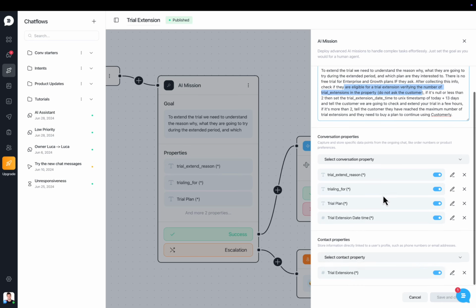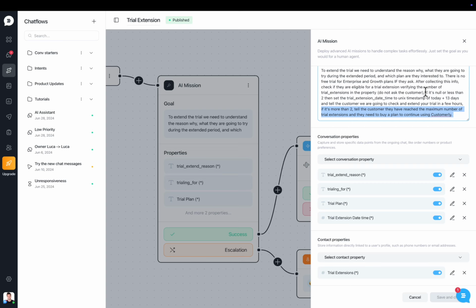You remember this was a contact property in my profile, with trial extension set to 2 because I already extended before, and so this was the second time. If I try to ask again for another extension, that would fire the else. If it's more than 2, tell the customer they've reached the maximum number of trial extensions and need to buy a plan to continue using Customerly. Now, of course, this is completely up to you what you want to do, but this is the kind of logic you can put in a conversational way and match it with your own data.